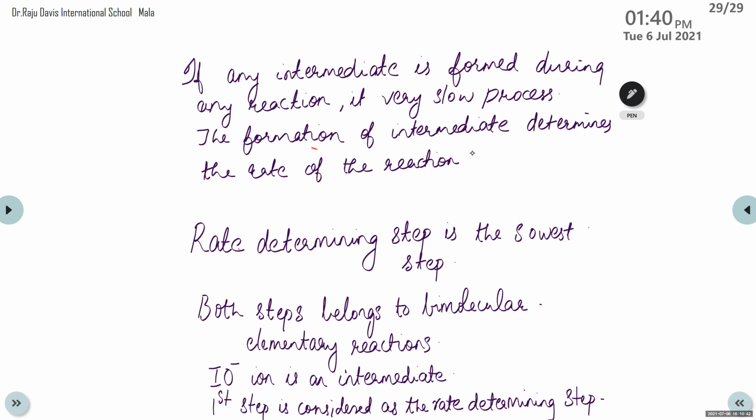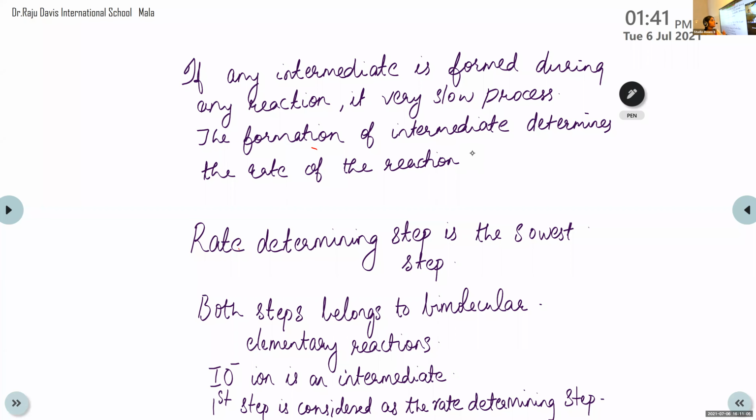In the case of decomposition of hydrogen peroxide to form water and oxygen, it takes place in two steps. First step, the formation of intermediate IO minus ion, and in the second step IO minus again reacts with hydrogen peroxide to form water, iodide ion and oxygen.